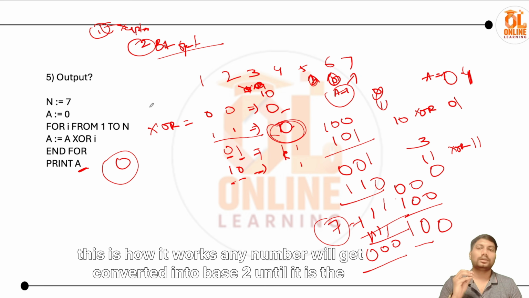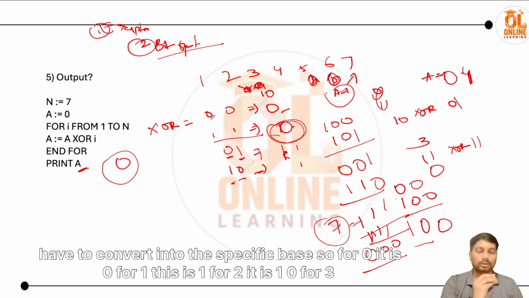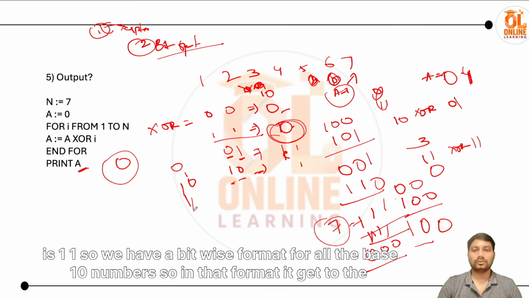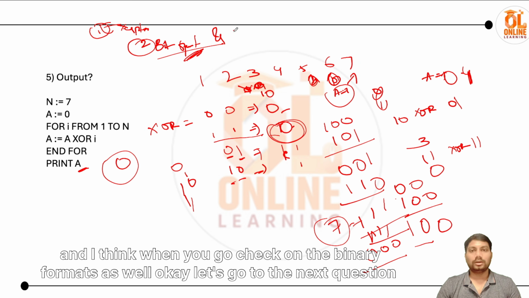Any number will get converted into base 2, unless they explicitly call out another base, but ideally it will be base 2. Then we have to convert into the specific base. So for 0 it is 0, for 1 it is 1, for 2 it is 1 0, for 3 it is 1 1. So we have a bitwise format for all the base 10 numbers. In that format it gets to the XOR, and that's how we can solve these questions. So that's why you should go through bitwise operations, and I think you should also check the binary formats as well.